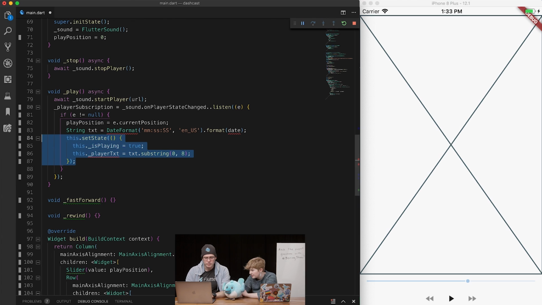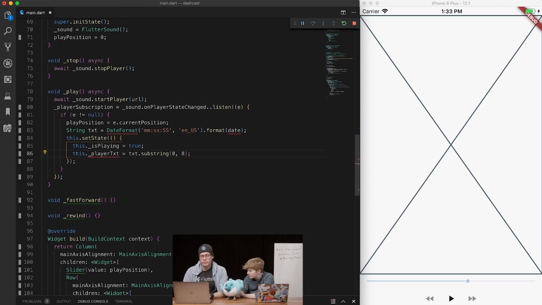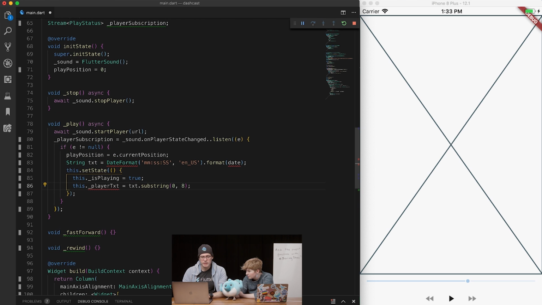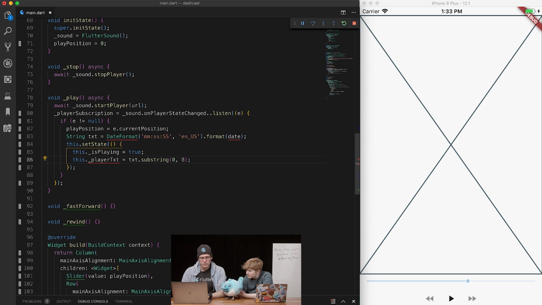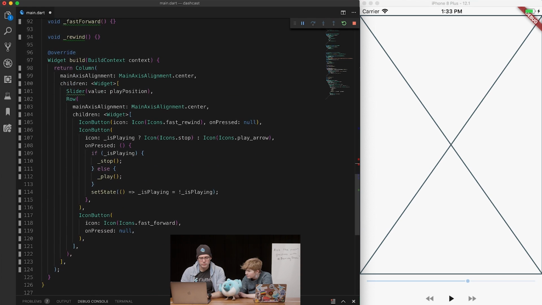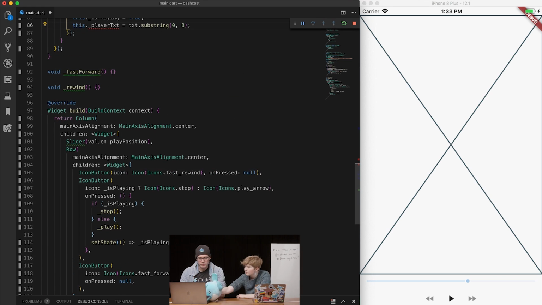It's probably best to set the play state based on what your player is telling you, though, right? That's true. So instead of setting it up here, where am I setting it? Line 114. Oh, yeah, that's true.